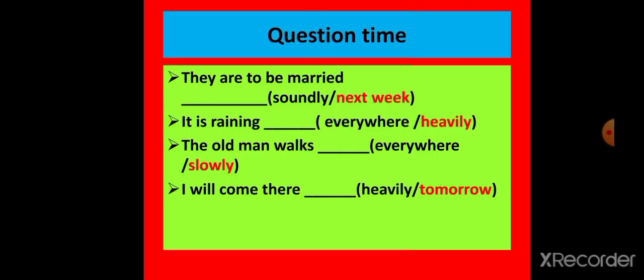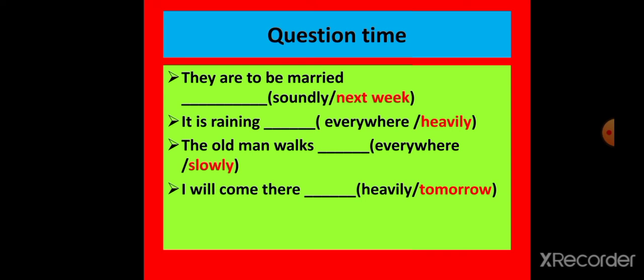Now, question time. You have to answer to me. They are to be married soon or next week. Yes, next week. It is adverb of time, right? It is raining heavily.